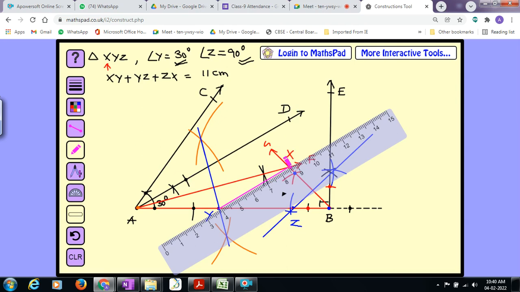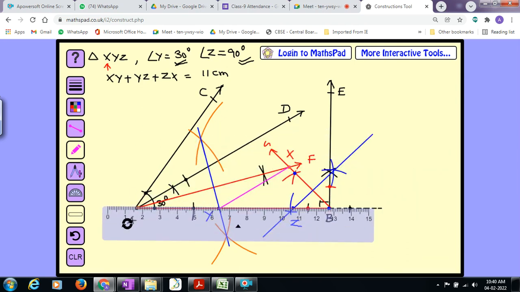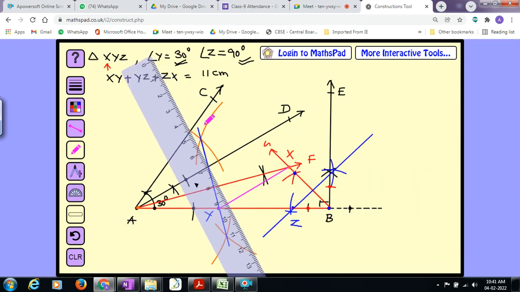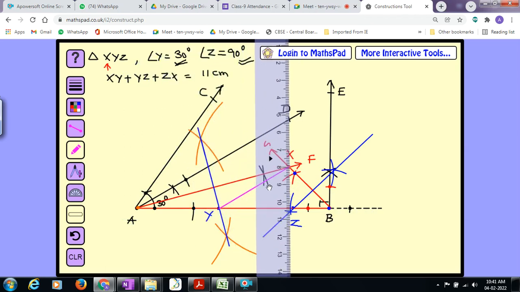Our work is over. I joined XY with the pink color, and I will join XZ. That's all. Now triangle XYZ is the required triangle, I say.